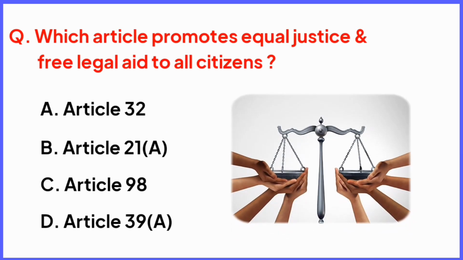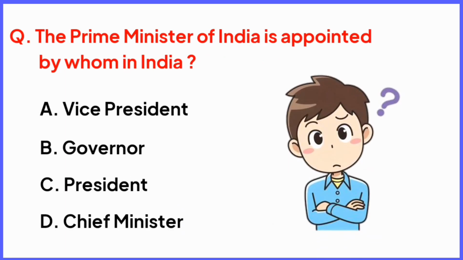Which article promotes equal justice and free legal aid to all citizens? Right answer is option D, Article 39A. This question is a test.